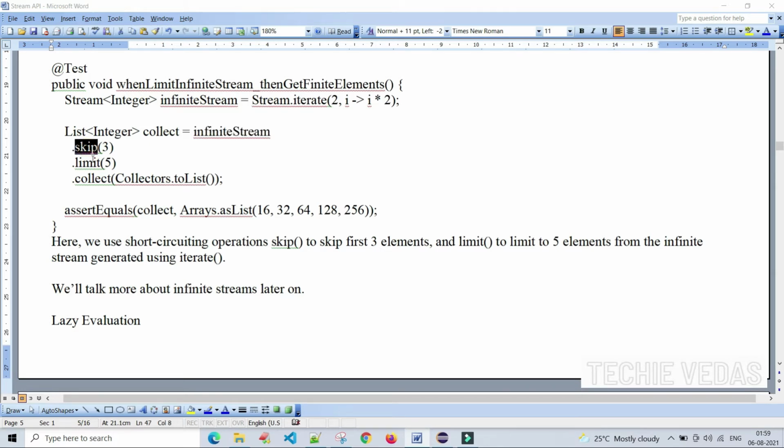Skip of 3, limit 5, nothing but we are saying that once we get the 5 elements from this iterate, then we have to stop this loop. After that we have to collect the data. See here, Arrays.asList of, these are the data values, these are the elements, only 5 elements. We have given limit as 5. That is the reason we have the 5 elements here.